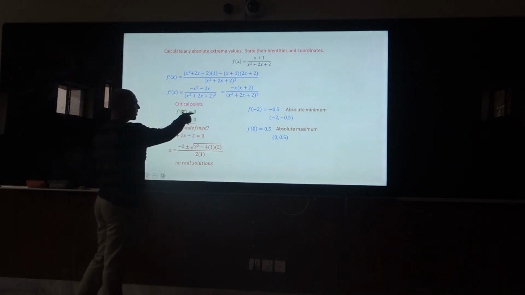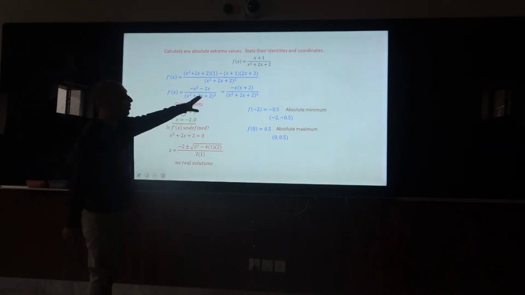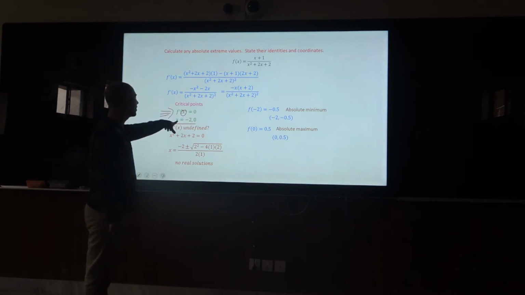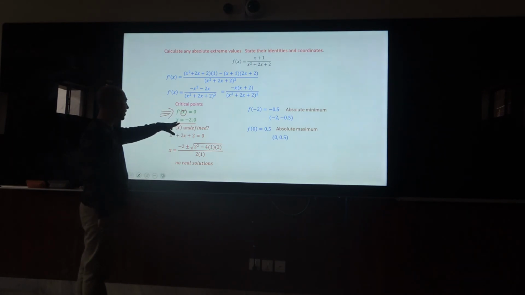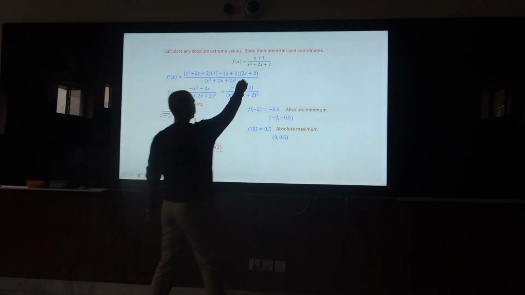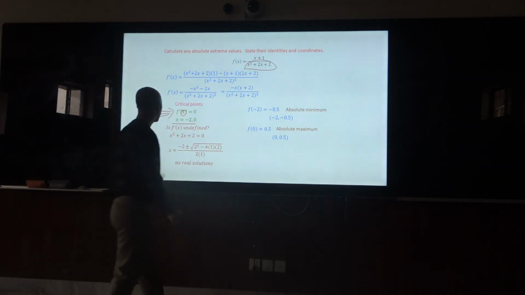So here the critical points of the system are where the derivative is equal to 0. No range, no specific values are given, so we are considering the derivative equivalent to 0. We determine these two points, x equal to minus 2 and 0, by considering the derivative at 0. Okay, so let's substitute, if this derivative is the undefined case. In the undefined case, you will have this one. See this one in the denominator.